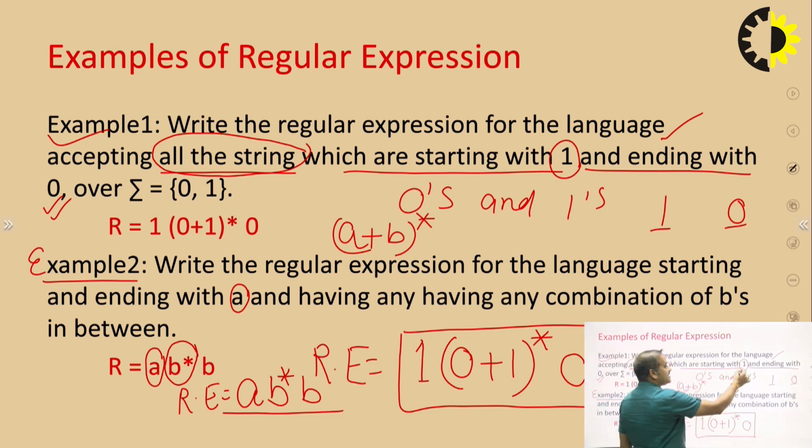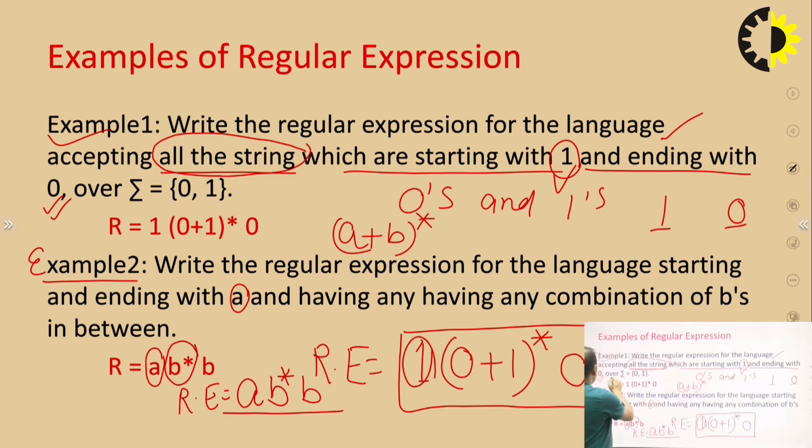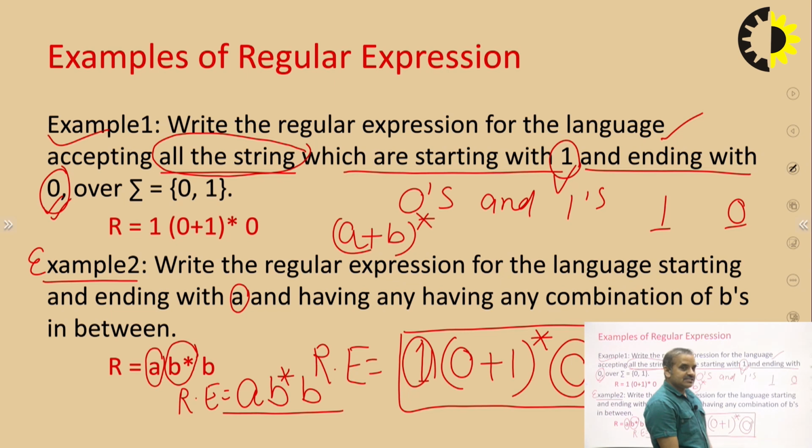Here the initial condition is the string starts with 1, so we take 1 as a starting symbol, and the string ends with 0, so we take 0 at the last position. And so on, we write the regular expression for the given statement or conditions.